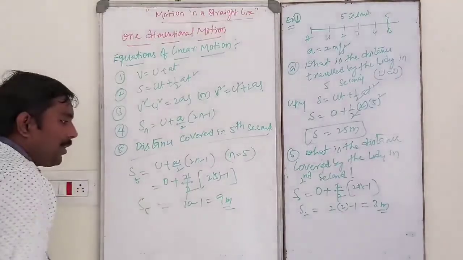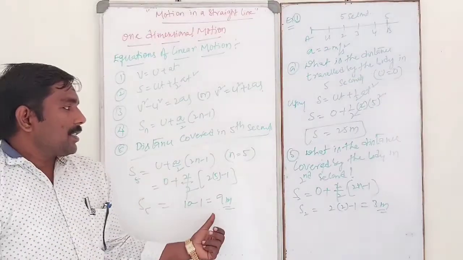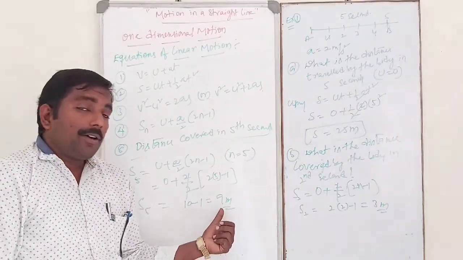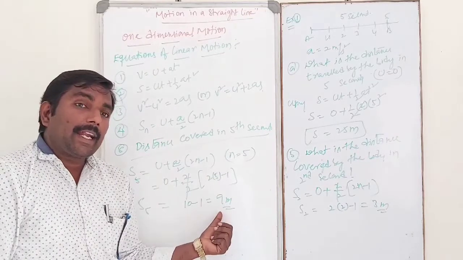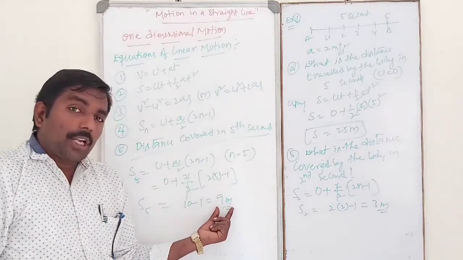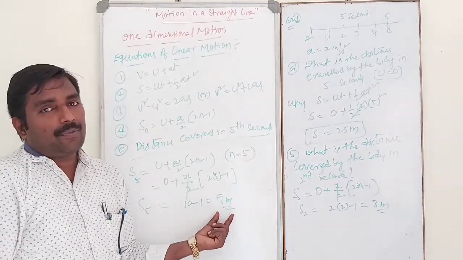So dear students, please remember it. Distance covered by the body in the 5th second: 5th second lo 9 meter travel chesindi.